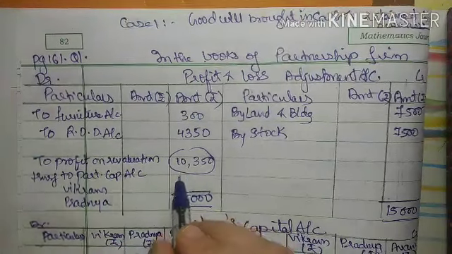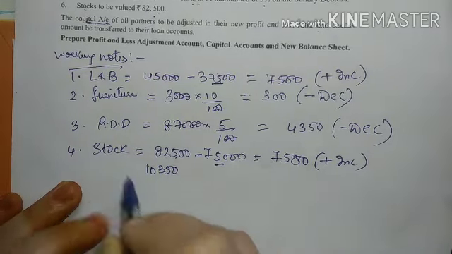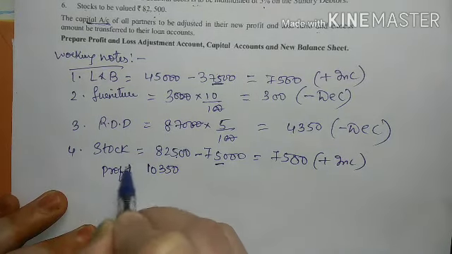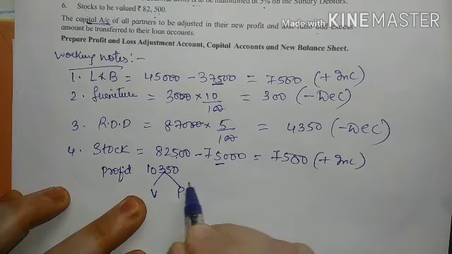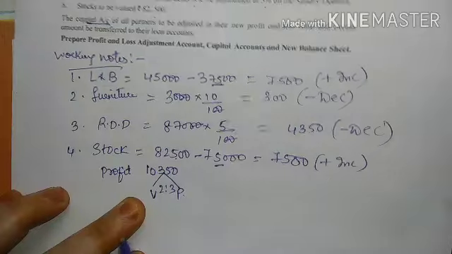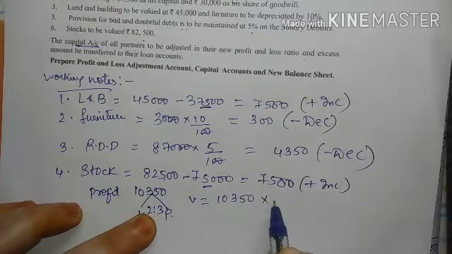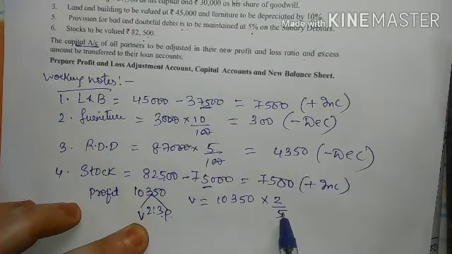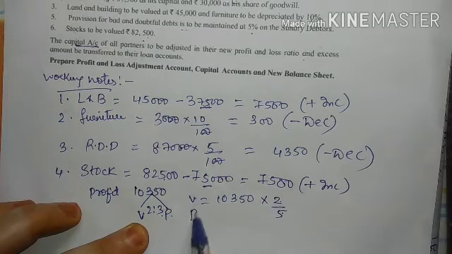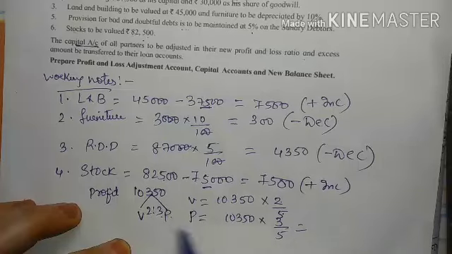So 10,350. My profit amount is 10,350, right? Now this has to be distributed among Vikram and Pradnya in the ratio of 2:3. So for Vikram, what you will do: 10,350 upon 2 upon 5. This is 2 plus 3 is 5. So out of 5 he will get 2, and Pradnya 10,350 into 3 upon 5. Out of 5 she will get 3, right?